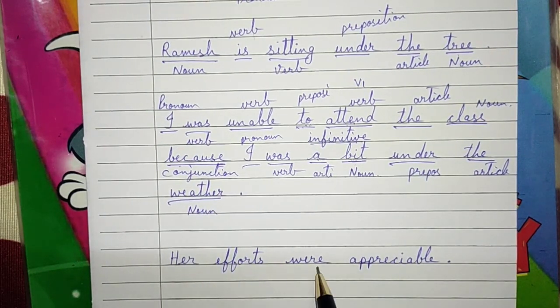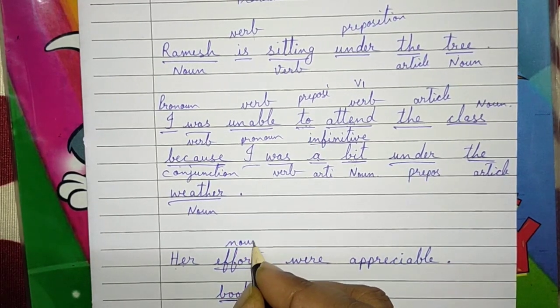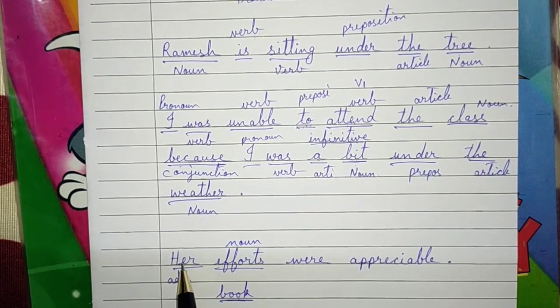Now, her efforts were appreciable. Now, can we use her here in place of efforts? Now efforts is a difficult word. Now you will feel what is effort. Effort means काम. But see, can we use here her book? Yes, we can surely use her book. So what is book? Book is a noun. Then what is efforts? Efforts is also a noun. And anything that comes in front of a noun is, what is it? Yes, very good. It is an adjective. And this is a possessive adjective because it is showing her possession. That her efforts, उसके काम.